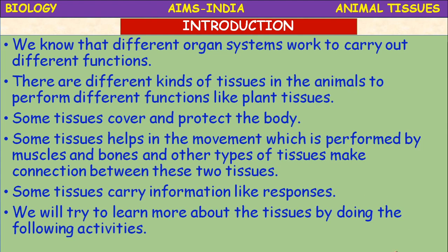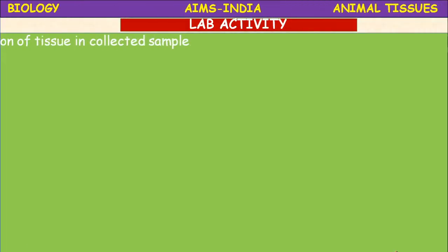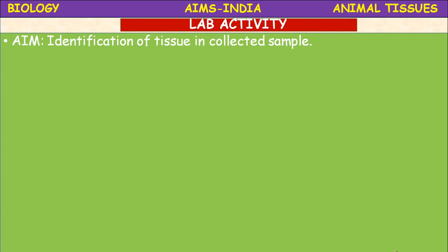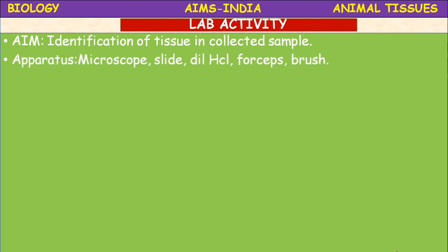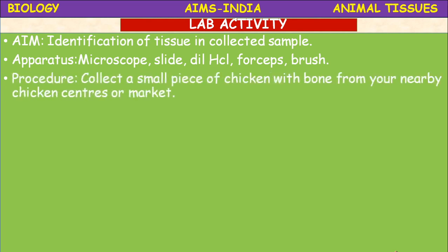So let us proceed to the lab activity. The aim of this activity is identification of tissue in a collected sample. What apparatus is required? A microscope, slide, dilute hydrochloric acid, forceps and a brush.